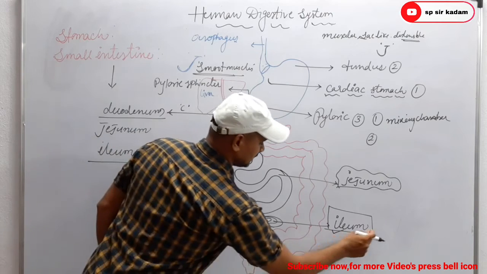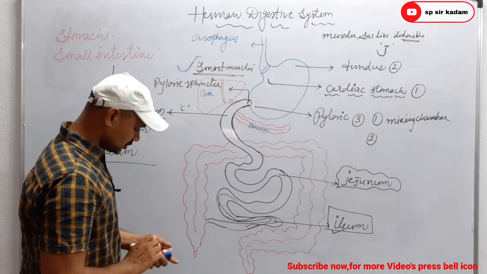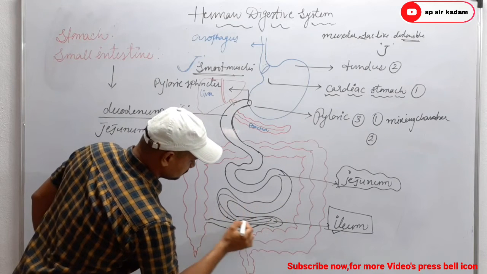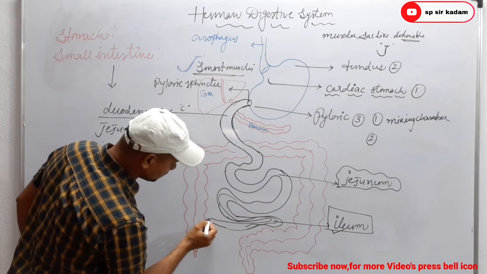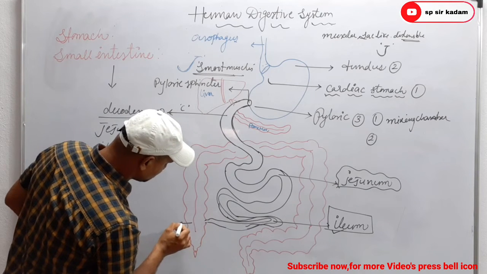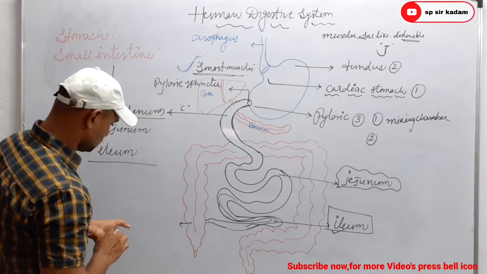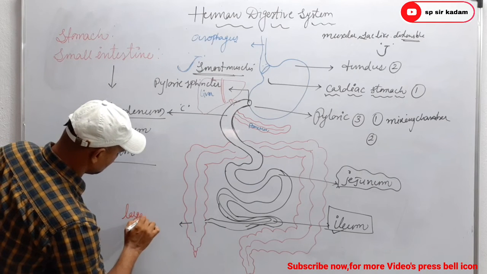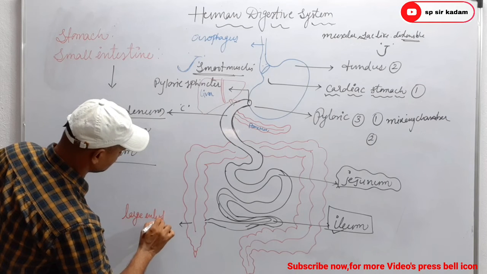That is the ileum. Clear? Right. You have to observe the diagram. This ileum, which is highly coiled, opens into which part? This part, and the name of the part is the large intestine.